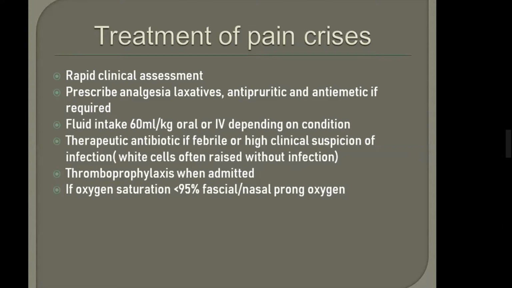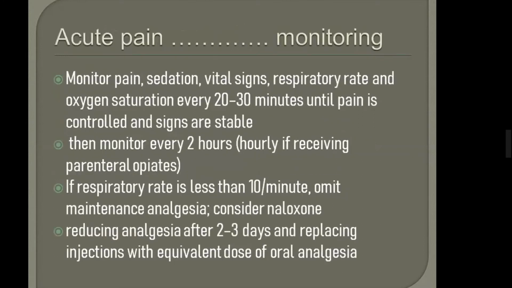Right, so how will you monitor? We have read the treatment, now the monitoring. This is the same table which is given in your guideline. We have to monitor pain, sedation, vital signs, respiratory rate, and oxygen saturation every 20 to 30 minutes until pain is controlled. Then monitor every 2 hours. First 20 to 30 minutes, then when the patient says my pain is controlled, you will go for 2 hours. And hourly if she is taking parenteral opiates, because there is a high risk of respiratory failure.